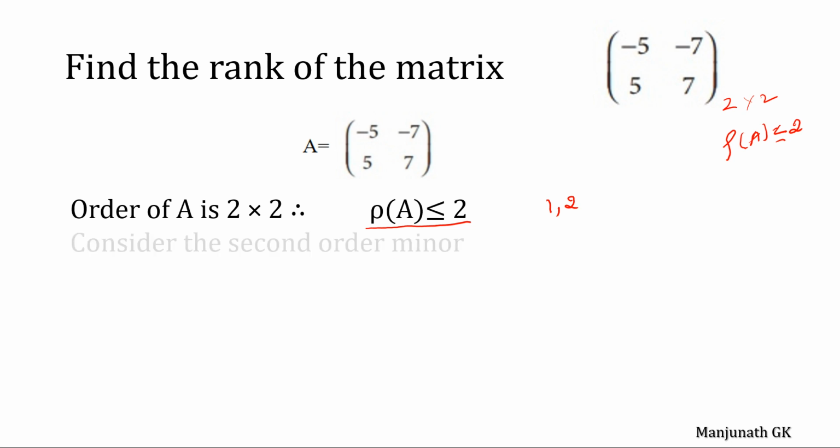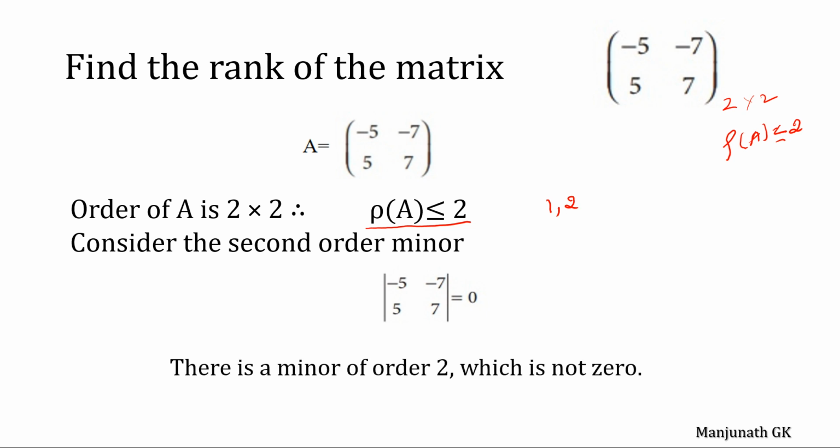Find the determinant of this. It is 0. The determinant of this matrix is 0, so the rank of this matrix cannot be 2. It is less than 2. So the rank of this matrix is 1.